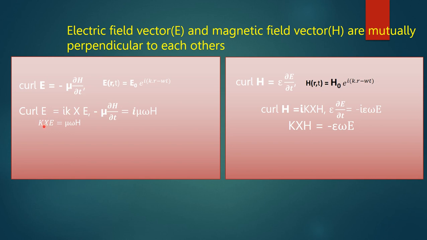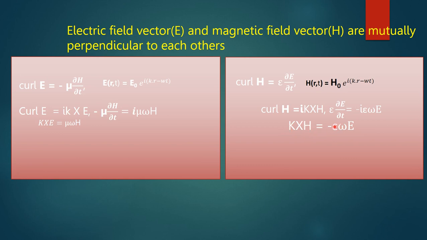As these two sides are vector cross products, k cross E, and H is also a vector, from this equation we conclude that the H vector, that is the magnetic field vector, is perpendicular to both the k vector and the electric field vector. And also we can show that the electric field vector is perpendicular to both the k vector and the H field.